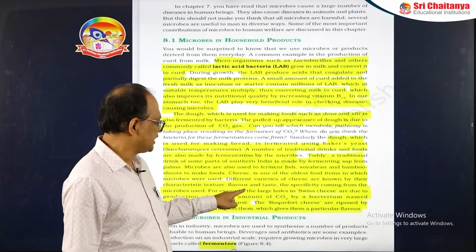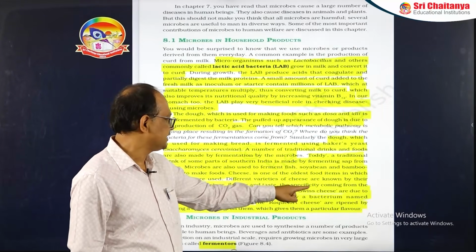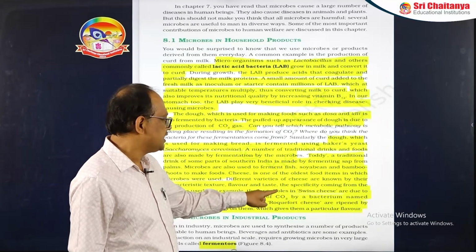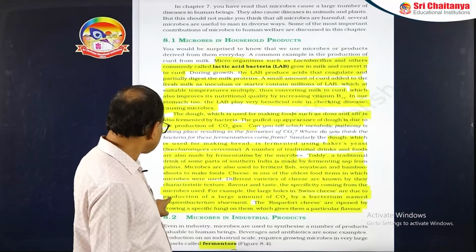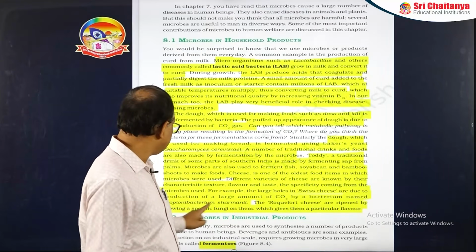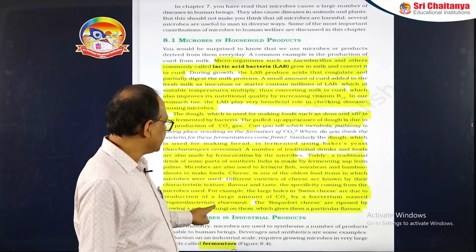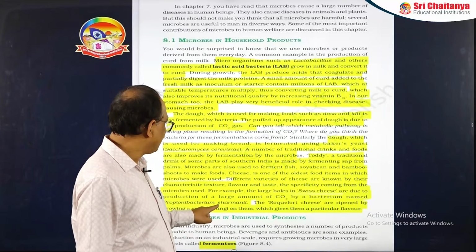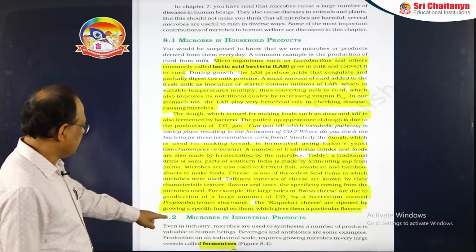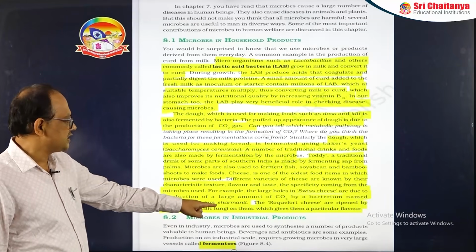For example, you can see the large holes in the Swiss cheese are due to the production of a large amount of carbon dioxide by a bacterium called Propionibacterium shermanii. The Roquefort cheese is ripened by growing a specific fungus, that is Penicillium roqueforti, on them, which gives them a particular flavor. The next is the microbes in the industrial products.